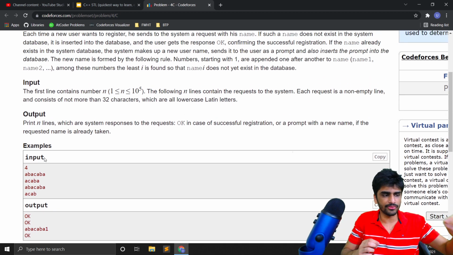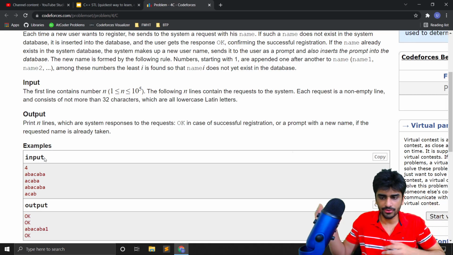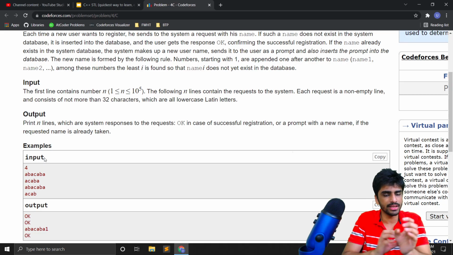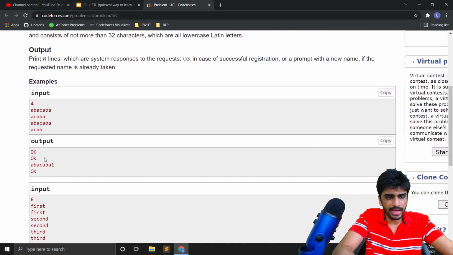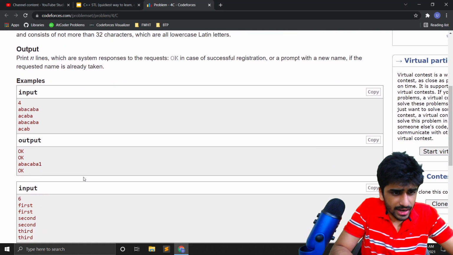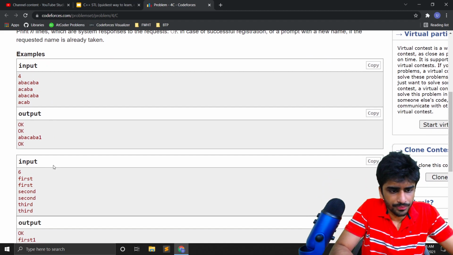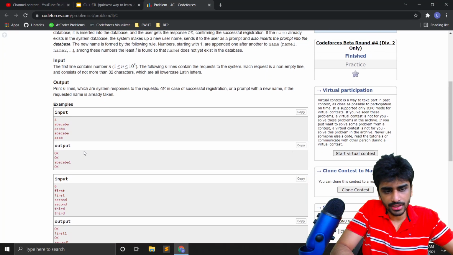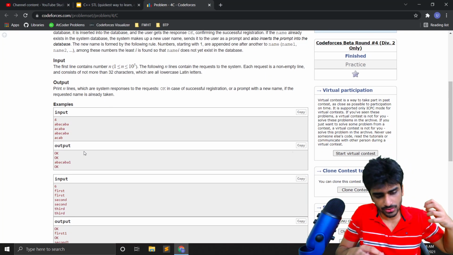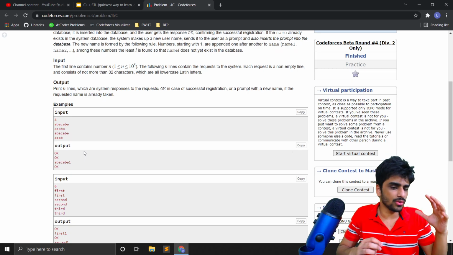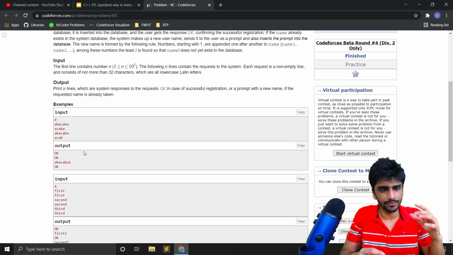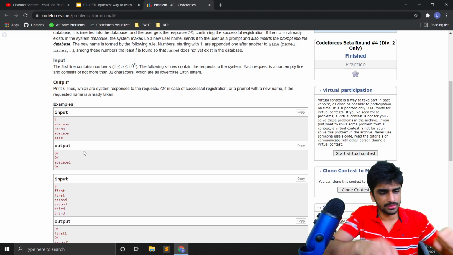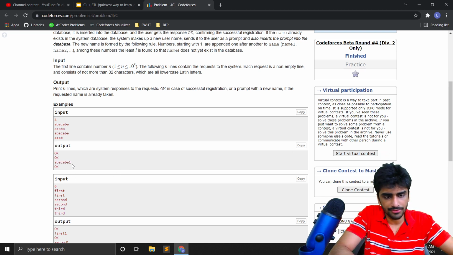So it's kind of like if you already have a file, and if you download it again, it appends 1 there, and next time it appends 2 and 3 and so on. So something like that we have to do here. And it is quite obvious from this problem that what we want to do here is store the frequency of the string. Like we want to know how many times a certain string has appeared, because then only will we be able to append the correct number after the string, right?